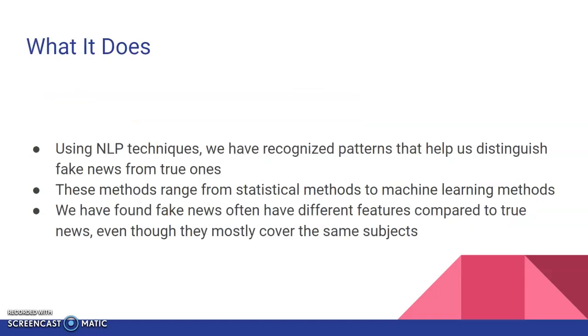So what we have done is to use natural language processing techniques to recognize patterns that help us distinguish fake news from the true ones. These methods range from statistical methods to machine learning methods. We have found fake news often have different features compared to the true ones, even though they mostly cover the same subjects.